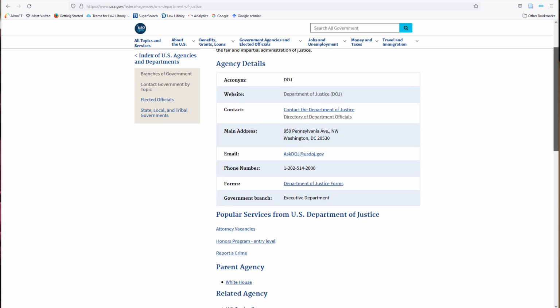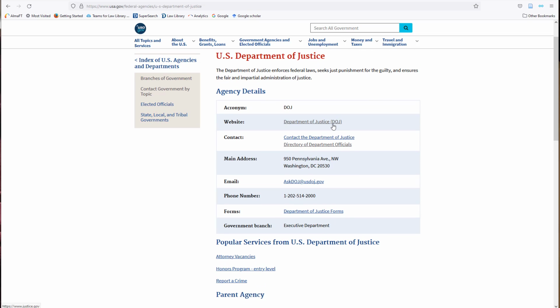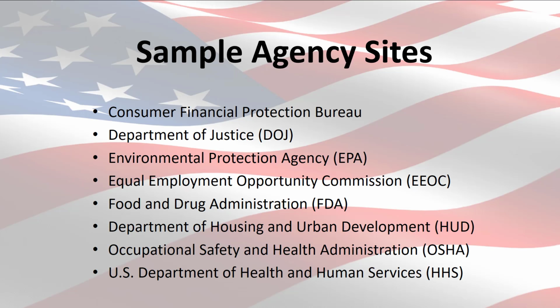In most cases, I would just click on the main website to open that. However, every agency website is unique, so rather than just looking at the DOJ site, I'm going to pull examples from additional government sites, all of which I could find using the USA.gov A to Z agency index. Again, these are random examples simply selected to illustrate how you might find information on an agency website.